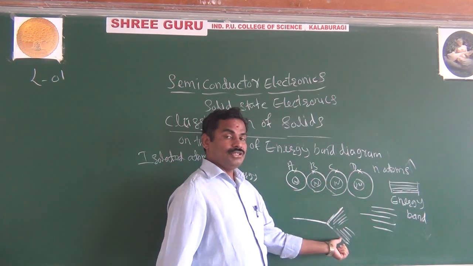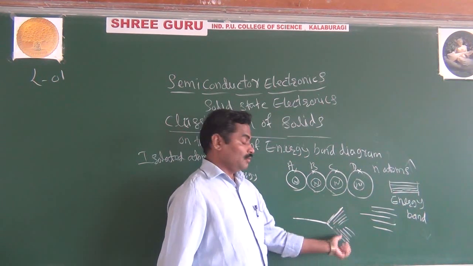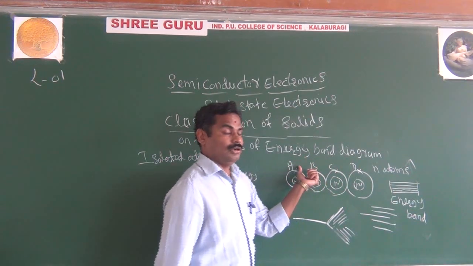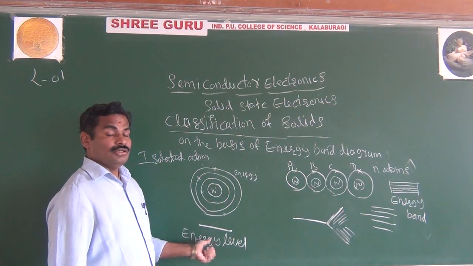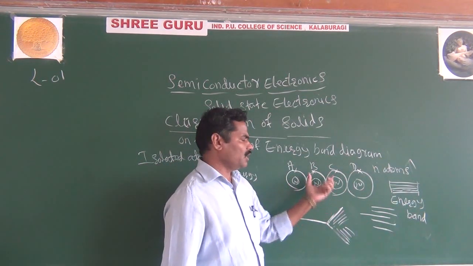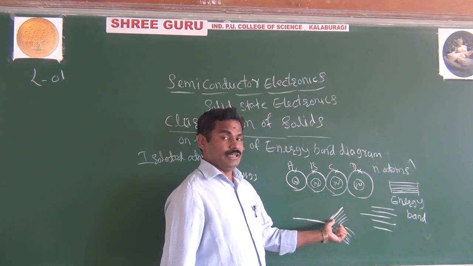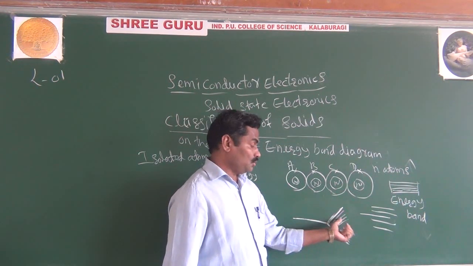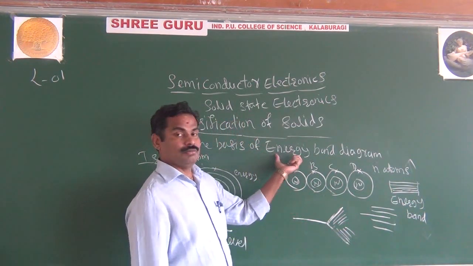The group of energy levels from the splitting are very closely spaced and discrete. This group of energy levels is nothing but the energy band. Don't get confused: if you consider only a single atom, then there is only an energy level. But with n number of atoms, the energy level splits. These are all different energy levels, very closely spaced and discrete. This group of energy levels is nothing but the energy band.